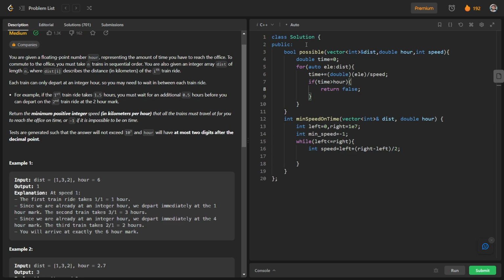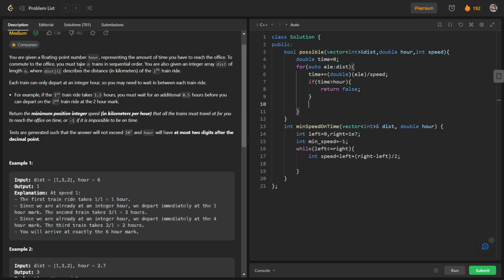And if it is not exceeding, you can see that we have to wait for some time for the next additional hour. So for this we can use the ceil function here. So I will use ceil, and I will update time: time is equal to ceil of time.